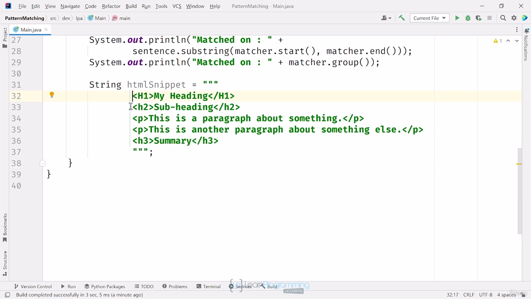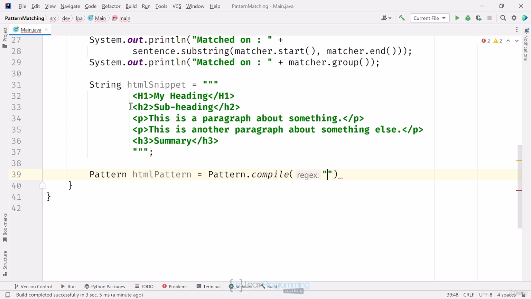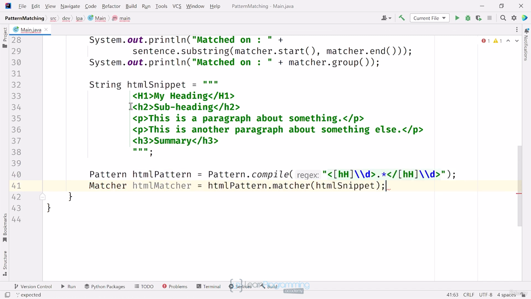Let's say I want a list of the headers. So in this case, I want h1, h2 and h3. I'll set up my pattern for that by calling pattern.compile. My expression will have an opening angle bracket and then lowercase h and uppercase h in square brackets. I'm going to follow this with \d, which stands for digit, and I have to escape the first backslash with the second one. Next I need a closing angle bracket, then that will be followed by any number of characters. So dot asterisk. The ending tag will look like the starting tag, but I'll include a slash after the opening angle bracket. I'll get a matcher instance from that pattern, passing it my HTML snippet.